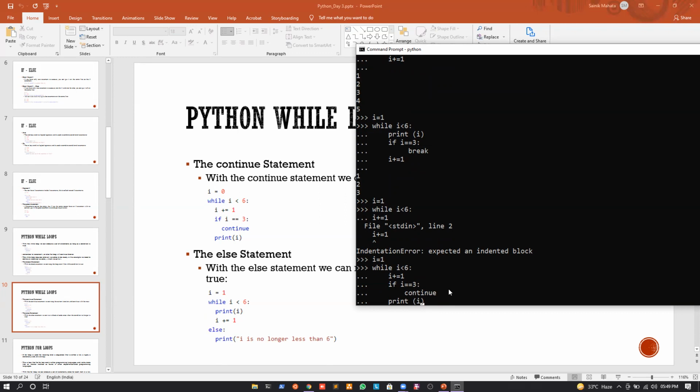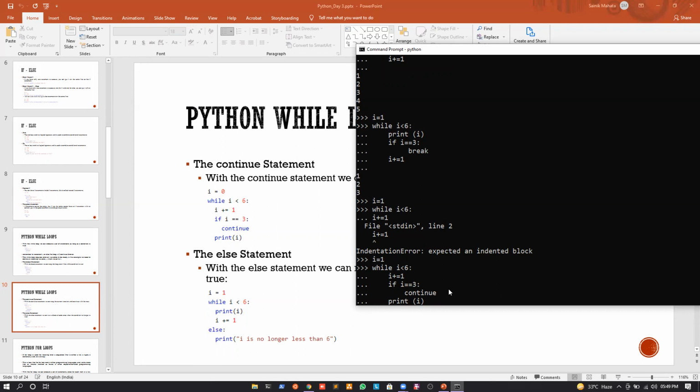So first and foremost, the value of I is equal to 1. Okay, so I will check is I less than 6. Yes it is. So I will just increment the value of I first. So the value of I becomes 2. I will check is I equal to 3. No, it is not. So I will just print I, right? So which means I will print 2.